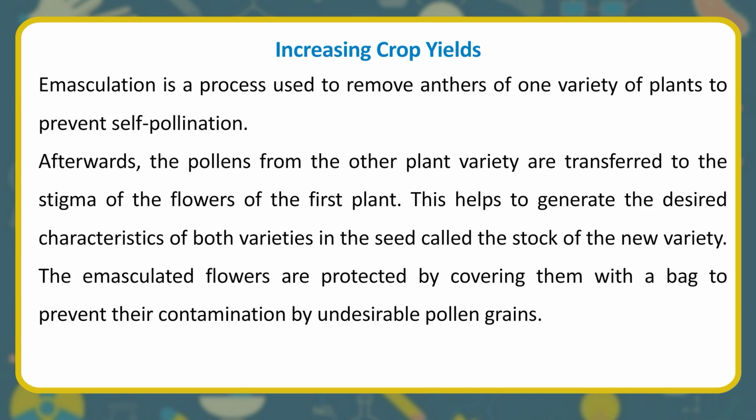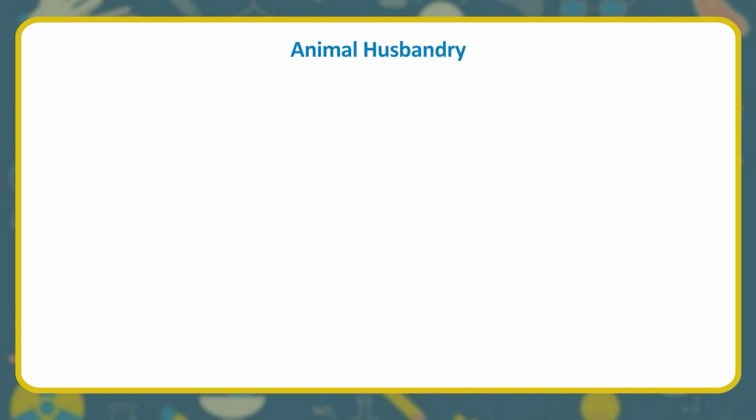Emasculation is a process used to remove anthers of one variety of plants to prevent self-pollination. Afterwards, the pollens from the other plant variety are transferred to the stigma of the flowers of the first plant. This helps to generate the desired characteristics of both varieties in the seed of the new variety. The emasculated flowers are protected by covering them with a bag to prevent their contamination by undesirable pollen grains.